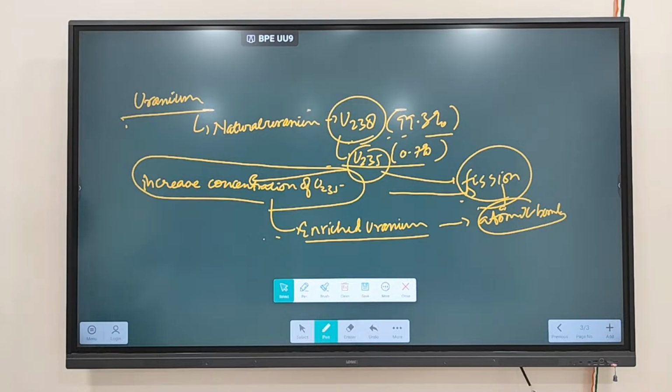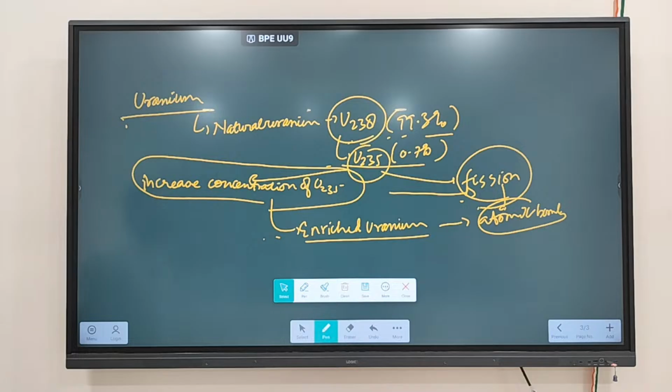Okay, clear? So this is an important aspect to keep in mind with regard to uranium. Normally uranium is found in the U-238 form. We have to increase the concentration of U-235, and this is referred to as enriched uranium.